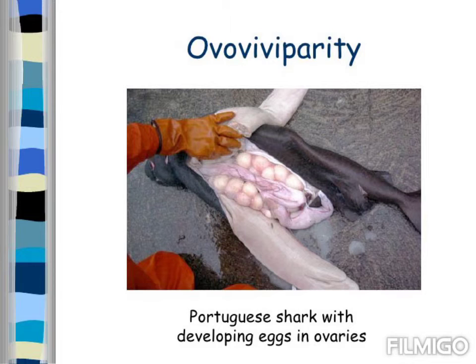Hence, the ovoviviparous is also called aplacental viviparity. The embryos develop inside the egg and remain in the mother's body until they are ready to hatch. There is no placental connection with the mother. They only get nourishment from the egg yolk.